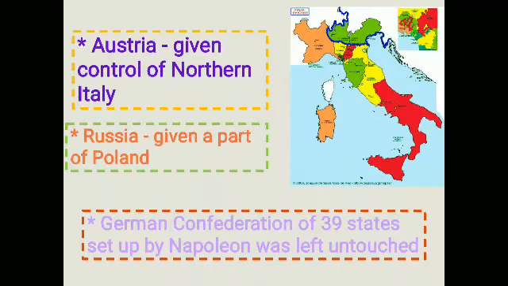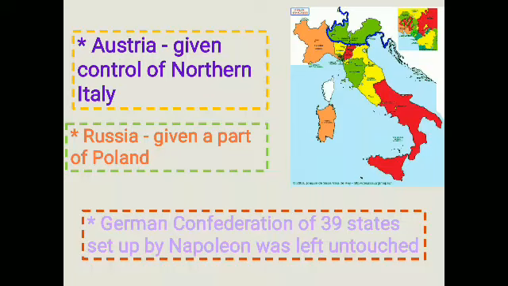The northern part of Italy came under the control of Austria. Poland came under the control of Russia. But the German Confederation of 39 states, which had been set up by Napoleon, was left untouched. So these were the different measures of the Treaty of Vienna in the year 1815.